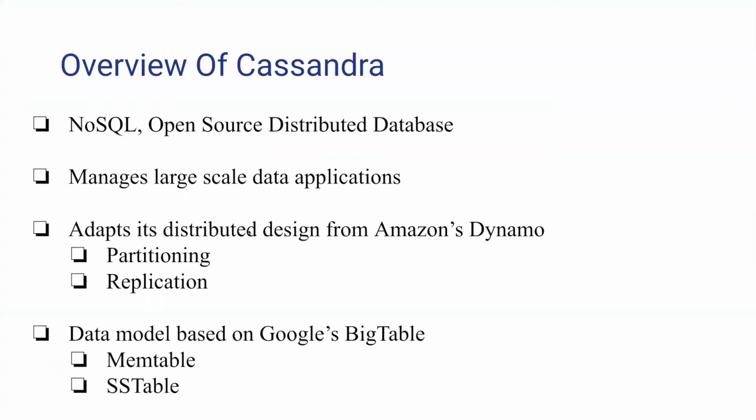Apache Cassandra is a free and open source distributed NoSQL database which is designed to handle large amounts of data across many commodity servers, providing high availability with no single point of failure. This database was designed at Facebook to implement a combination of distributed designs of Amazon's Dynamo, which had features like partitioning and replication, combined with the data model of Google's Bigtable, which had features like memtable and SSTable.